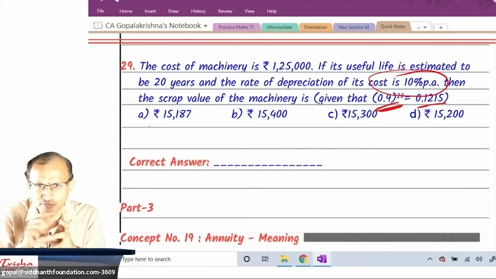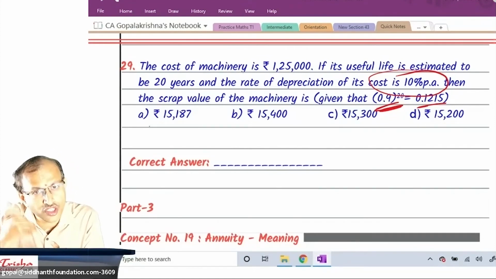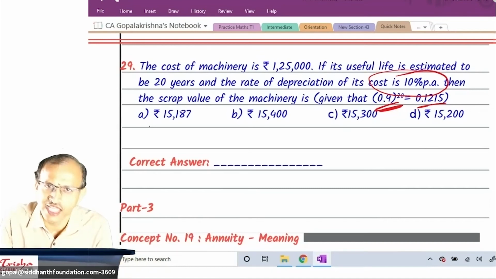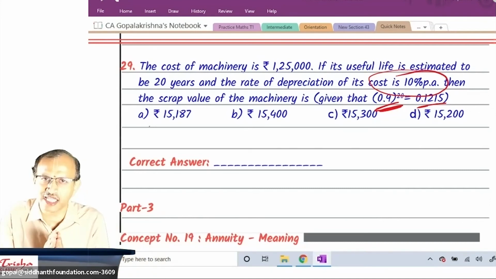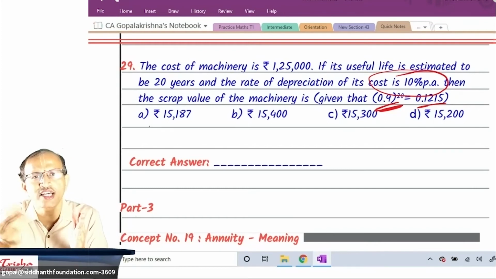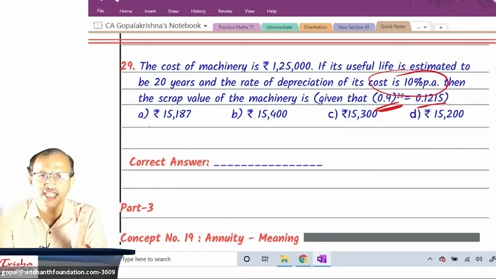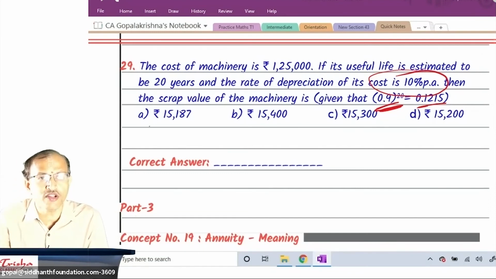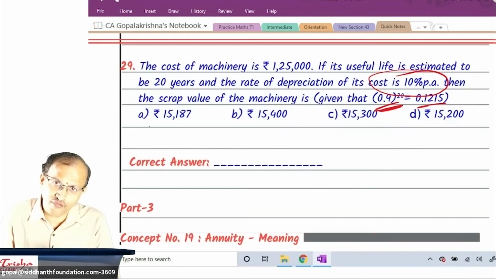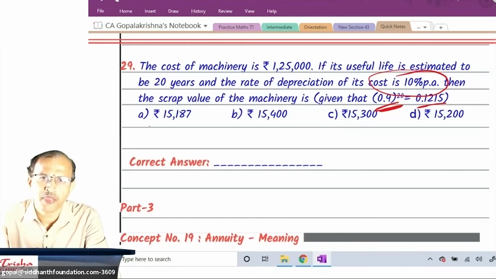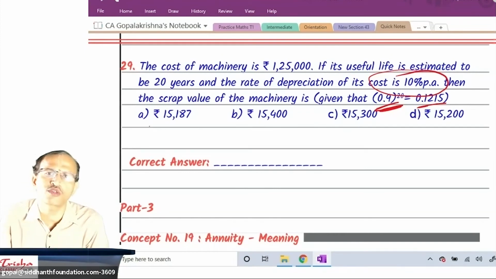A is equal to something, you will get that value. You have to assume that book value is the scrap value. I repeat once again, scrap value and book value are not the same. Example, life is 10 years. After the 4th year end, what you get is the book value. After the 8th year end, it is book value. After the 10th year end, what you get is the book value. But if you cannot use it more, at the 10th year end you will sell, and you will get some value, no? The scrap value is what the question is about.